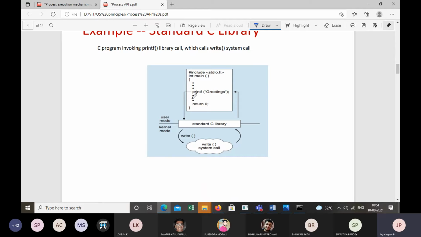And we also discussed how the system call executes, right? In the user code, the CPU will execute the code in the user mode, whatever we type. So we use a printf function which is available from the C library, and when the CPU executes this statement, this printf function will invoke the write system call.